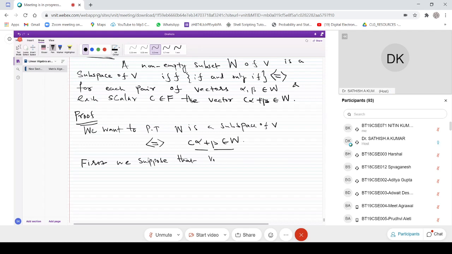First we suppose that W is a non-empty subset of V, such that C alpha plus beta is in W for every alpha, beta in W. Let us assume that this statement is true.